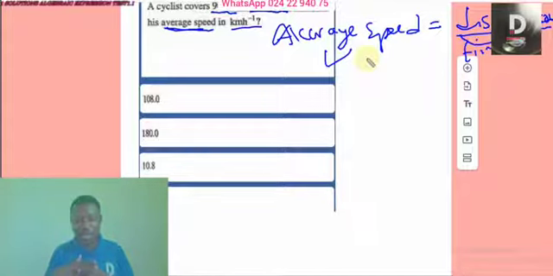So like I said, I got to Kumasi in 3 hours. You got there in 5 hours. I speeded more. So the time is the factor that will determine whether you speeded more or less. The more time you spend to cover that distance, the lesser speed you travel. The lesser time you spend, the greater the speed, because the distance hasn't changed; it's constant.